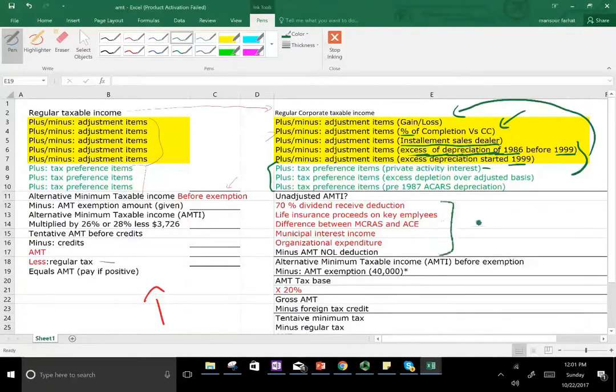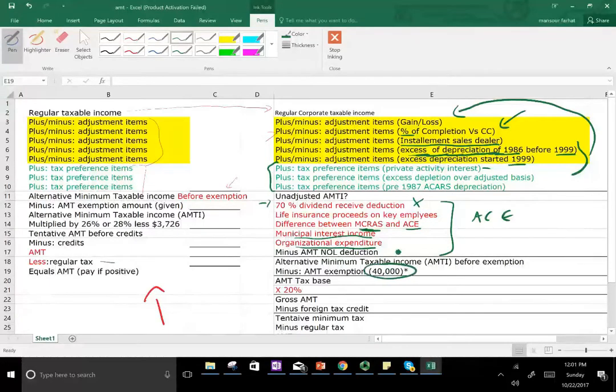Then we have the ACE adjustments. ACE could be minuses or pluses. The 70% dividend received deduction is going to go away. Life insurance proceeds on key employees will be added to income. The difference between makers, this is makers, not makers, and ACE: municipal interest income is included and organizational expenditure is taken out. Those are the ACE adjustments. Then we subtract AMT NOL, and then we'll get to the phase out.